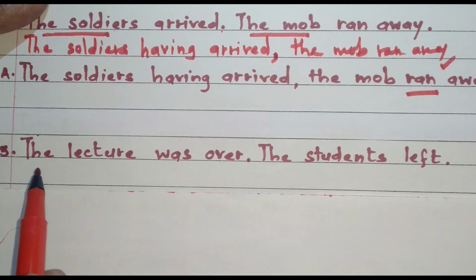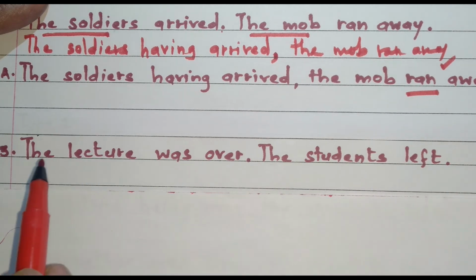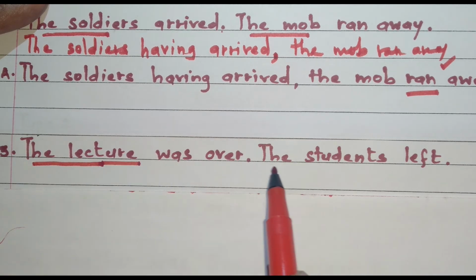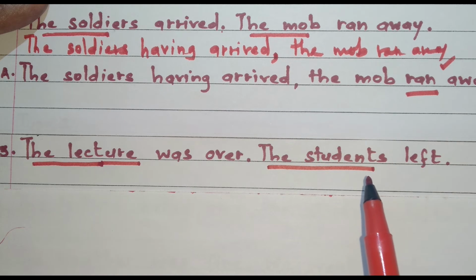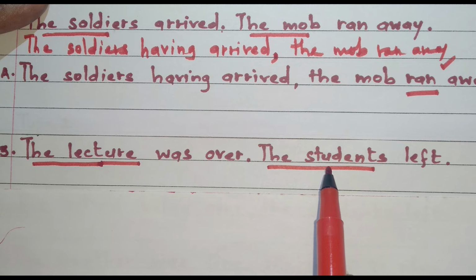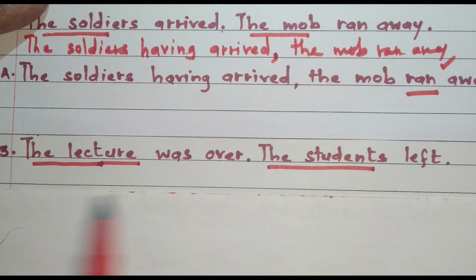Next example: the lecture was over, the students left. Here in the first sentence, the subject is the lecture. In the second sentence, the subject is the students. The subjects are different in both the sentences, so therefore we'll use the absolute phrase method. So let's begin.